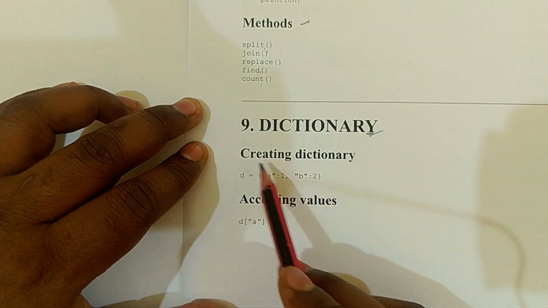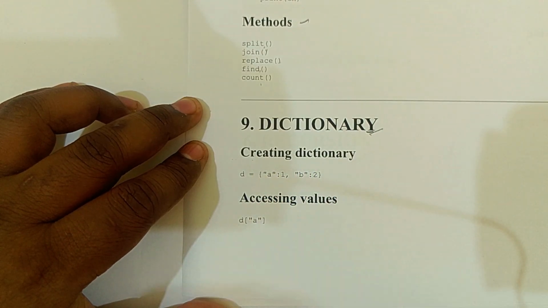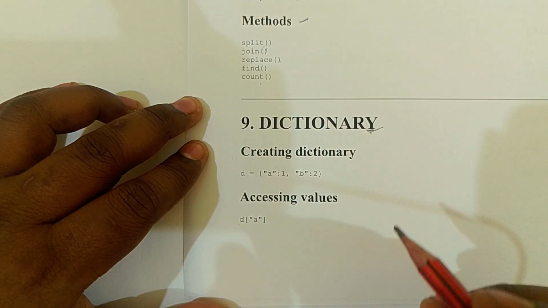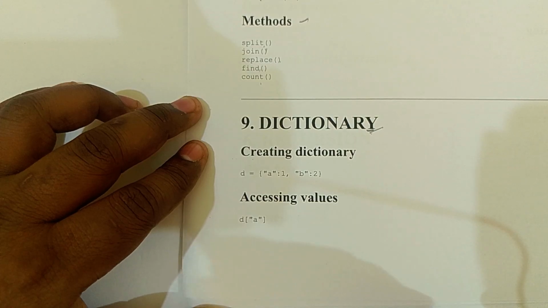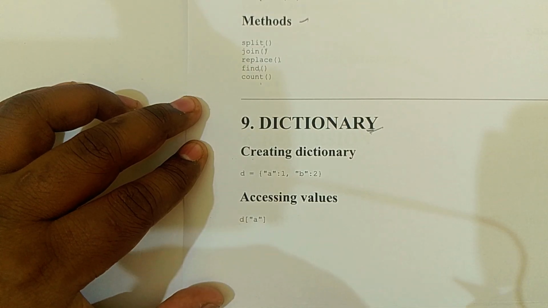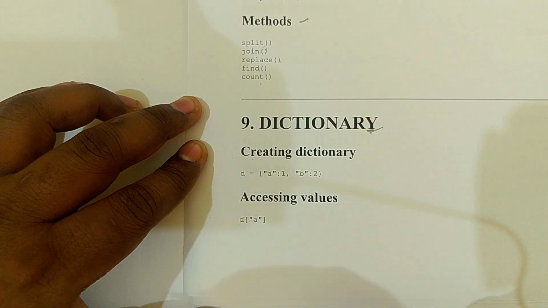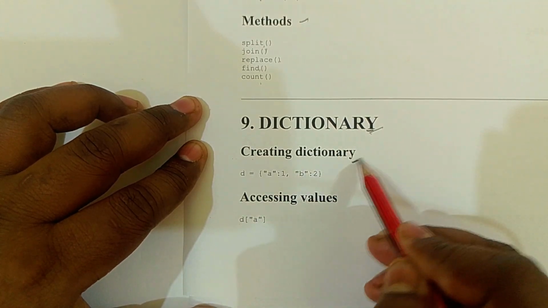Okay, about creating a dictionary, how to create a dictionary, we will learn in depth. We will take real life examples, and you will be able to create a list, create a dictionary, create strings, and access them, which means you will learn everything.